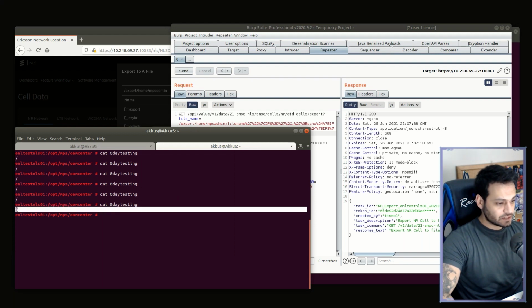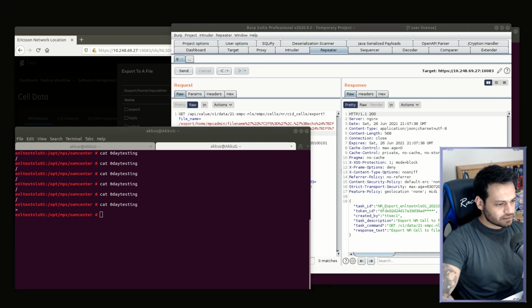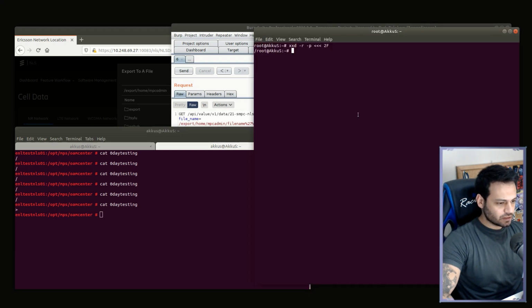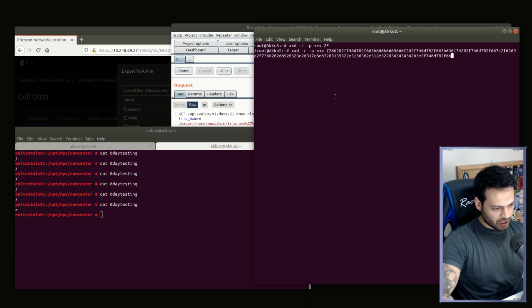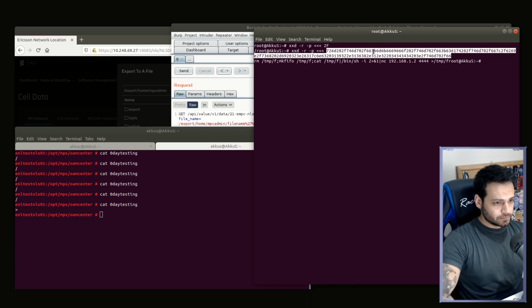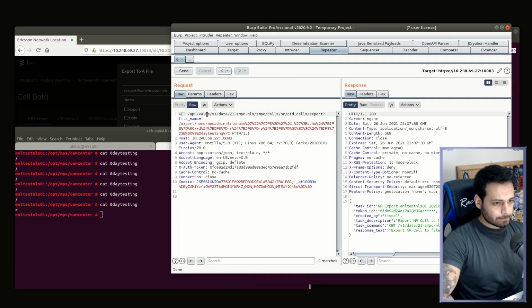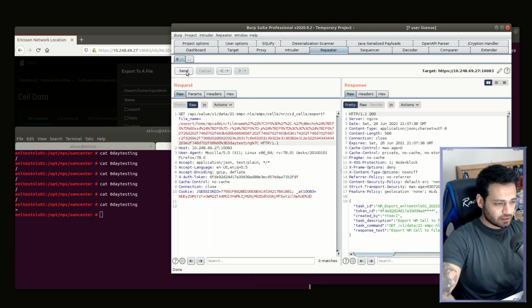Guys, what about a large payload? Can we print a larger payload to get a reverse shell with the existing technique? So let's try it. We can send the large payload to the server to check if it's possible or not. I converted some payload to hex, and I'm sending it to the server right now.